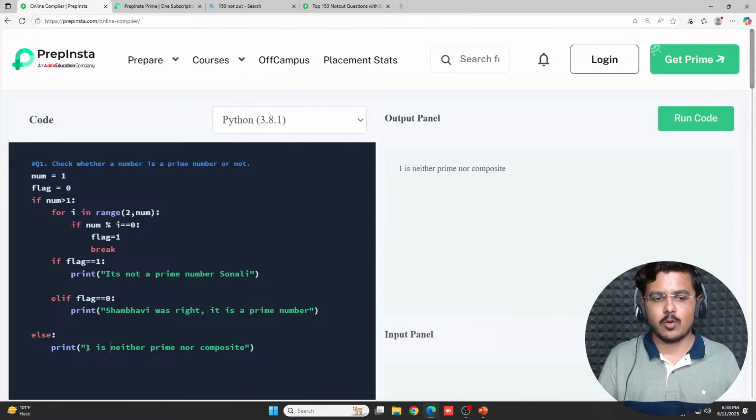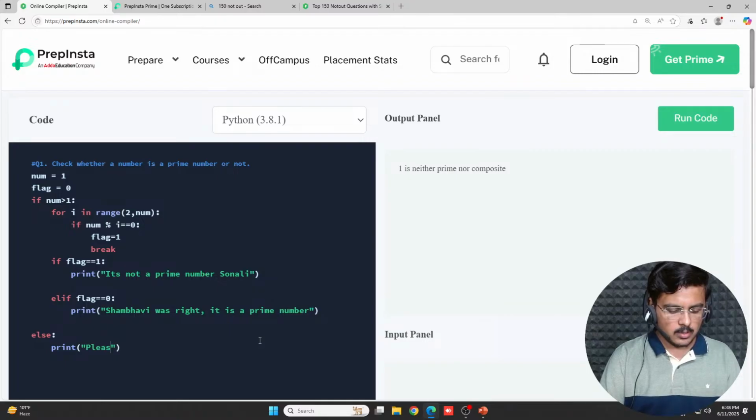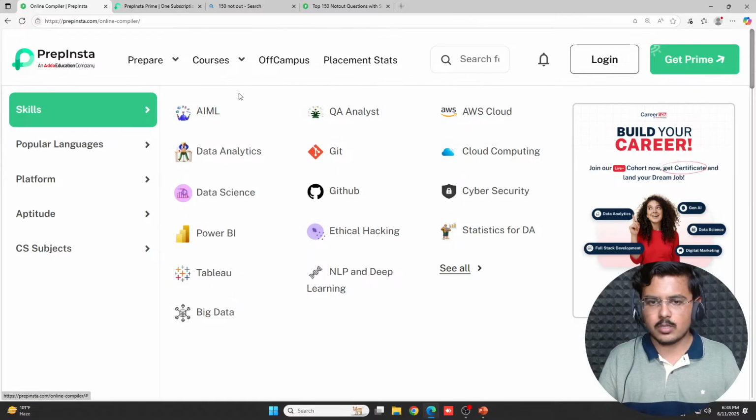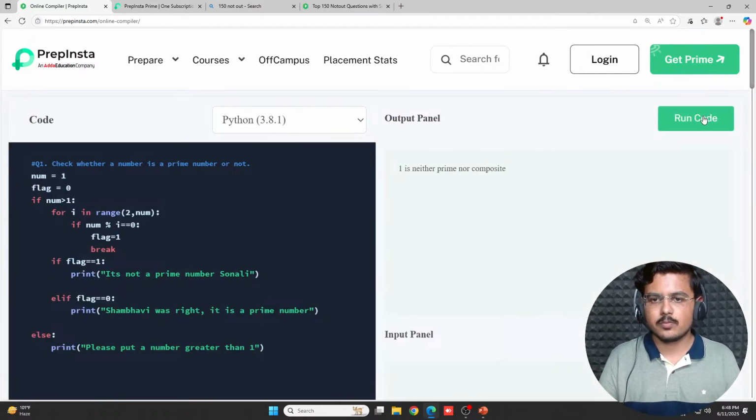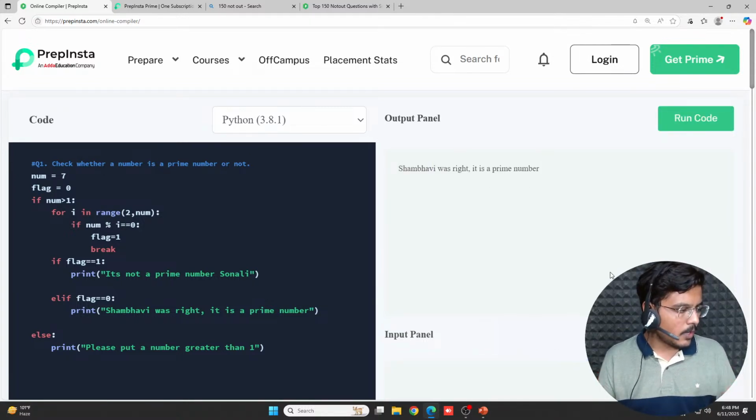1 is neither prime nor composite, or we can write even a better output: please put a number greater than 1. Fine. We can use this out. So we run the code. See? It's working. And what if I give it 7? It should give me prime, right? It is a prime number. Shambhavi should be right. See, it is working. So it is perfectly working.